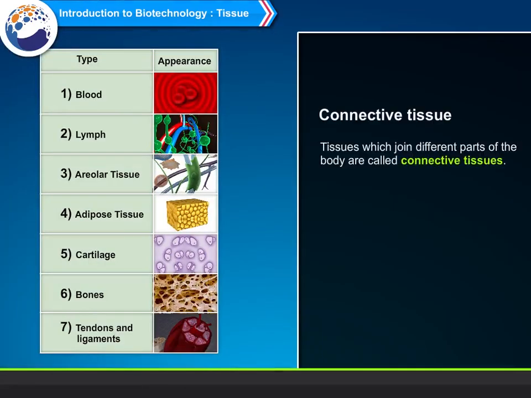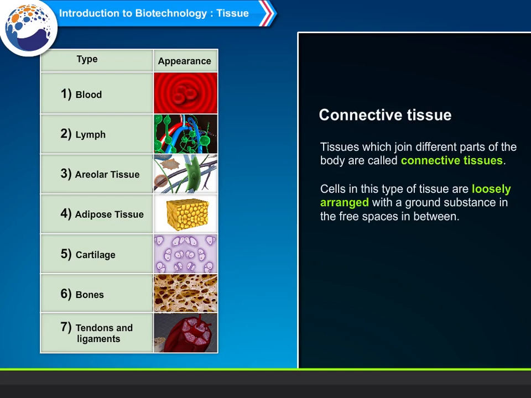Connective tissue. Tissues which join different parts of the body are called connective tissues. Cells in this type of tissue are loosely arranged with a ground substance in the free spaces in between. The ground substance may be solid, liquid like water, or jelly-like.